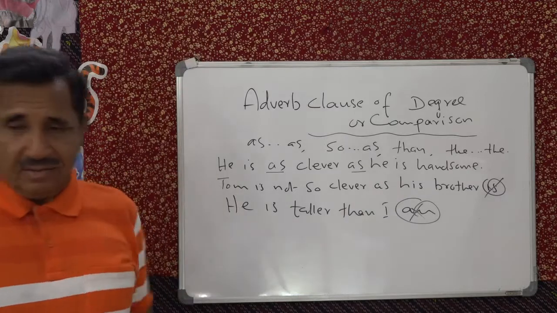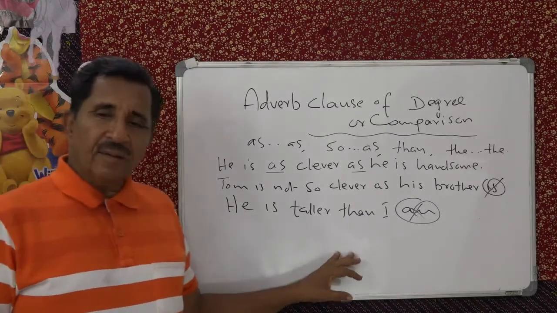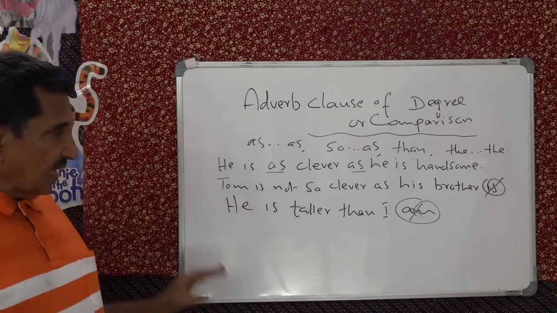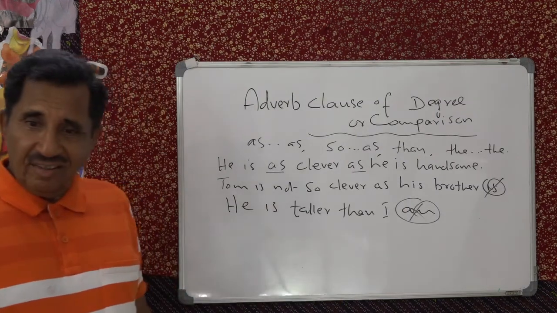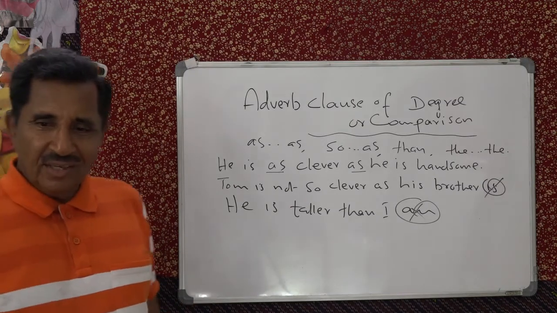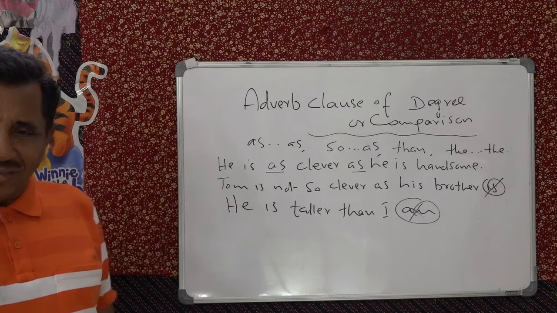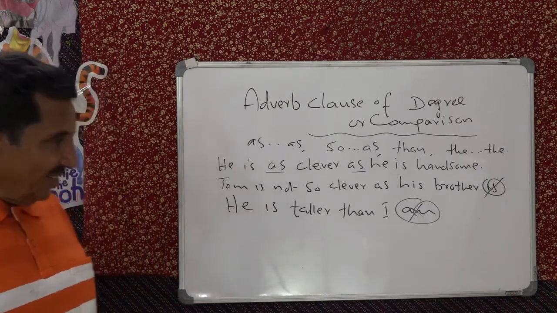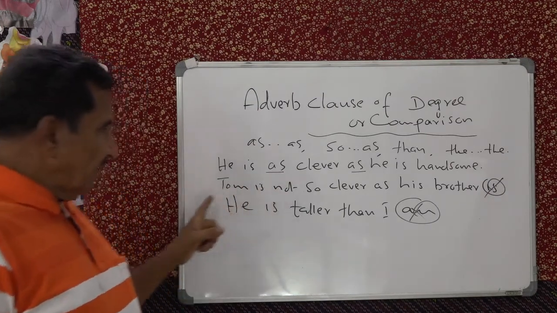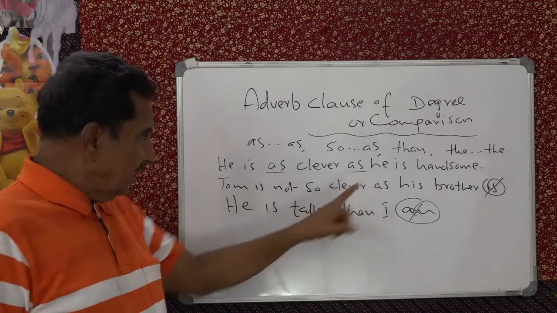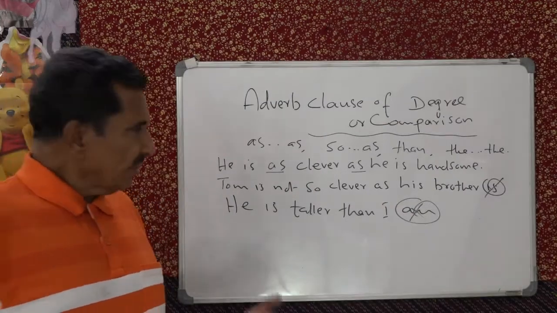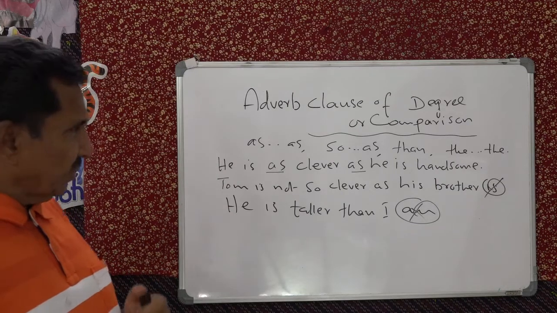Its neck. You can say zebra is taller than a cat. A cat is taller than an ant. Right? I am taller than you, because you are only 14 years old or 12 years old. I am how many years old? I don't want to tell you. So you understand. Adverb clause of degree, of comparison, and here also comparison. Understand? Very simple.